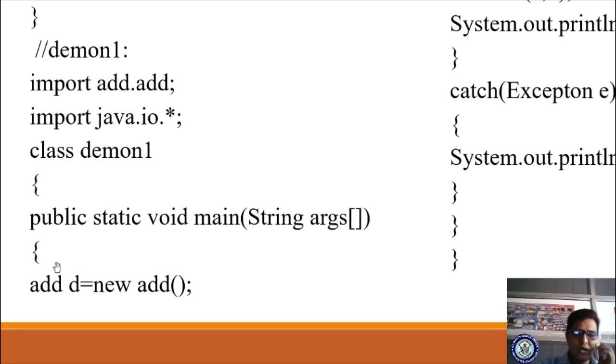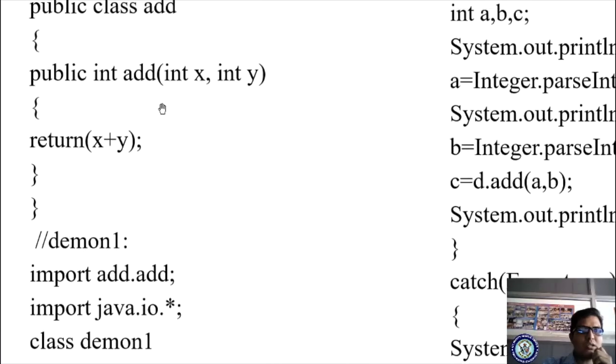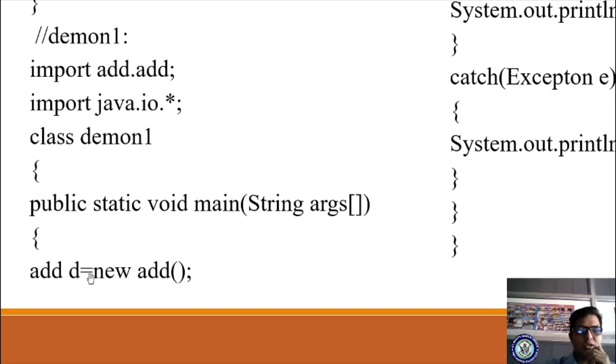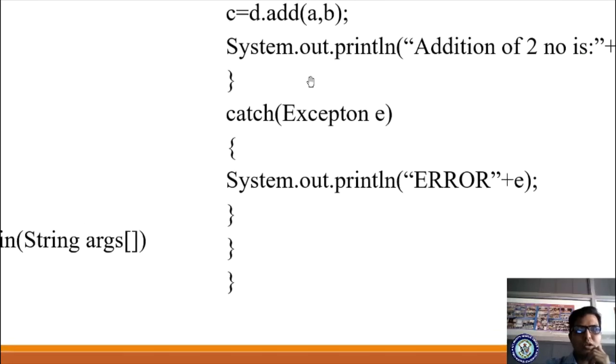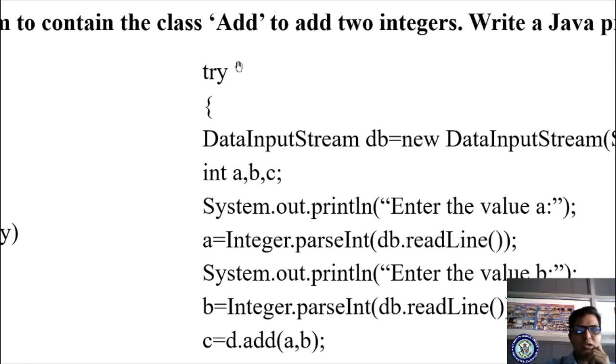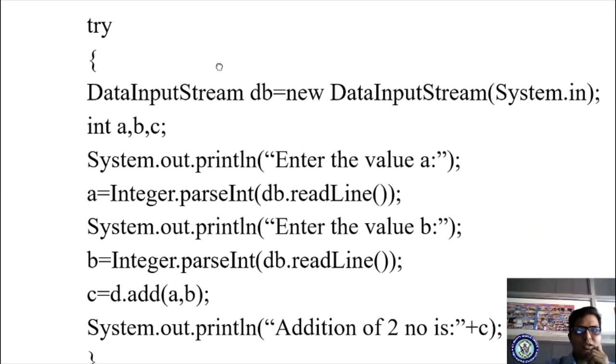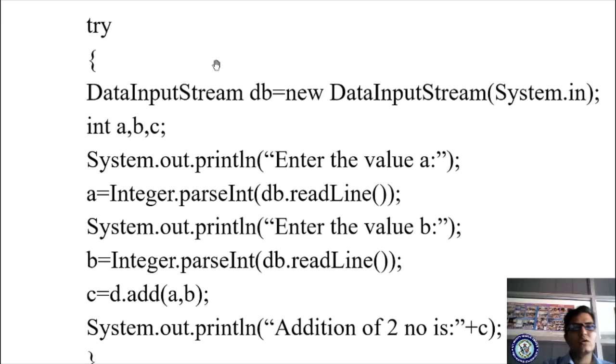Afterwards you are writing add d is equal to new add. What does it mean? For the above class, you are creating the object. You have created the object. Now you are writing a try catch block. It is always better to write your code in a try catch block, so it is easy to identify the errors.